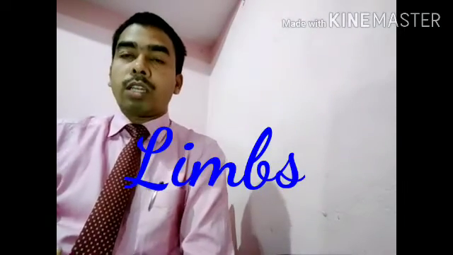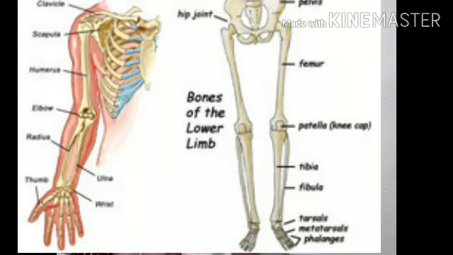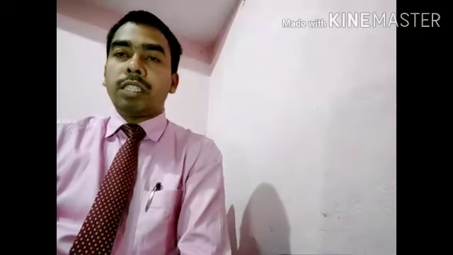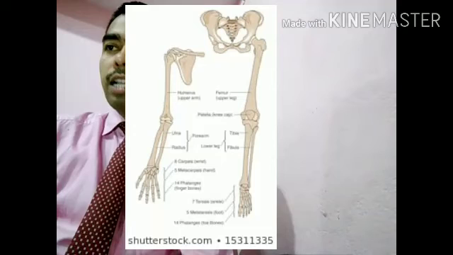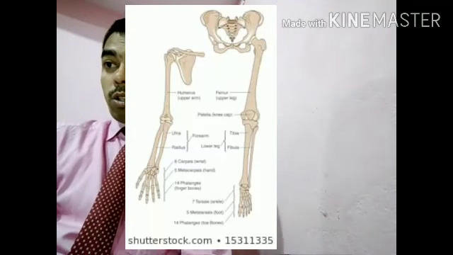Also in our body, limbs are found which are made up of bones. Limbs mean two pairs of limbs, forelimbs and hind limbs. Forelimbs, that is hands, are made up of bones, and hind limbs, that is our legs, are also made up of bones. With the help of these structures made up of bones, we move and do different types of life activities.